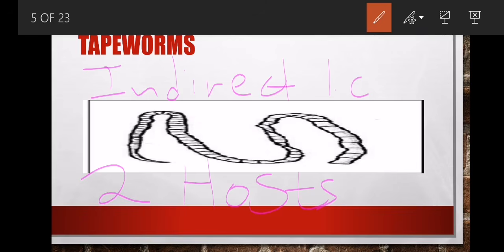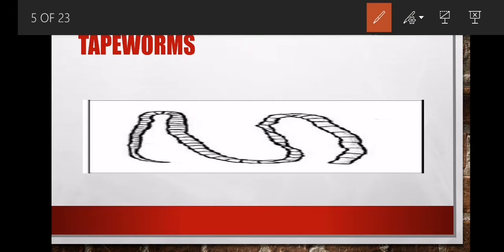So now we have 3 pieces of information. It's a tapeworm, okuyi-worm, bese iba nama segments itayi-divide, and then we say it has an indirect life cycle, meaning idinga how many hosts to complete its life cycle? 2 hosts. I hope now you are wondering, because we say it has an indirect life cycle, so it dinga how many hosts? 2 hosts.